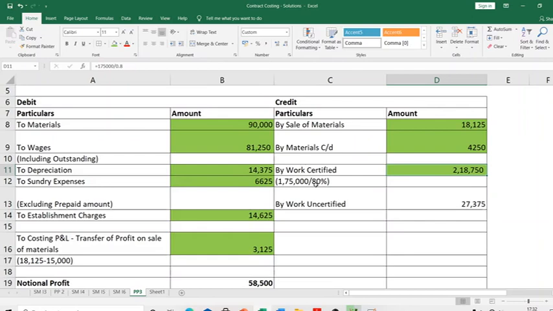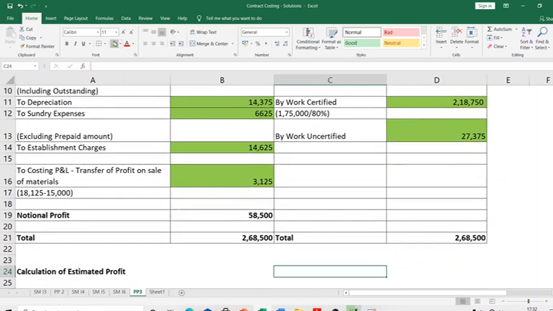2,18,750. So once you do that, then what is the work that has happened but not yet certified? Some amount of work has happened but not yet certified. So to that extent, whatever cost is there, you should remove it. That is directly given to you, 27,375. You do it, you have a notional profit of 58,500. How will you directly take the entire thing to costing P&L? Let's not bother about that, because it's not a part of our syllabus.